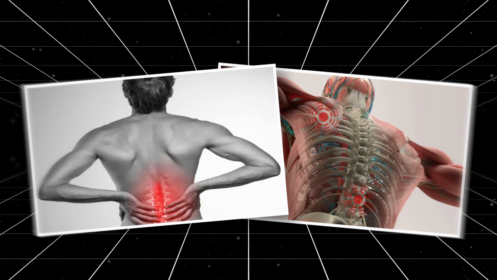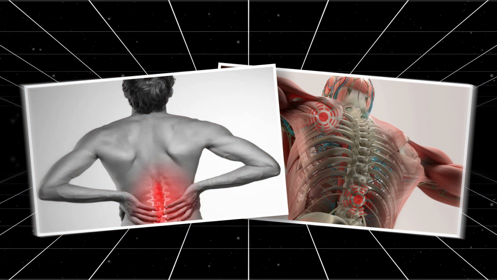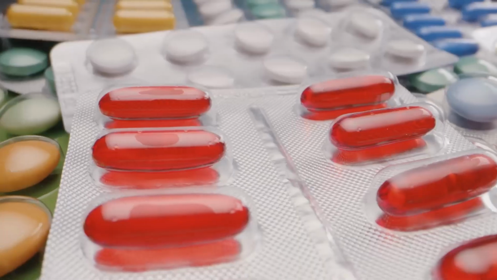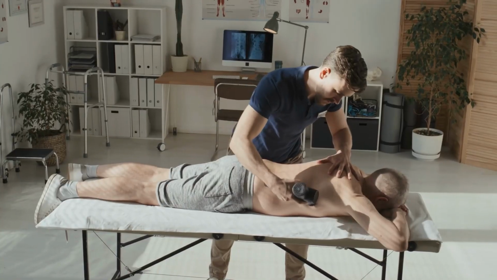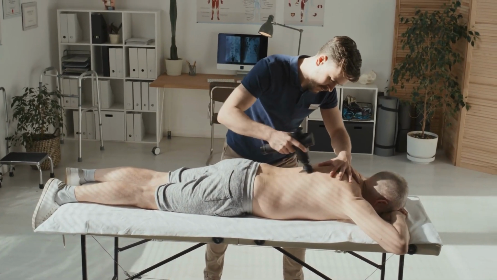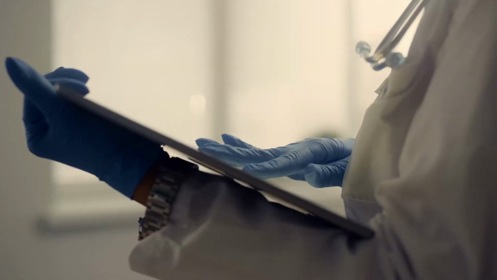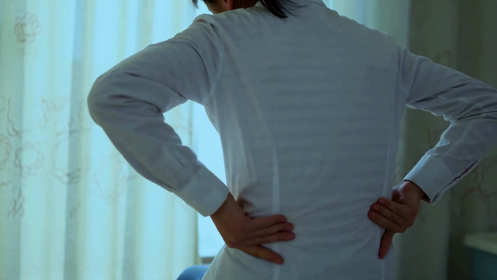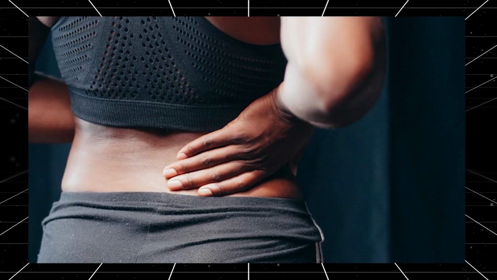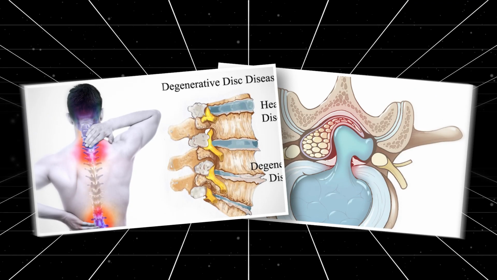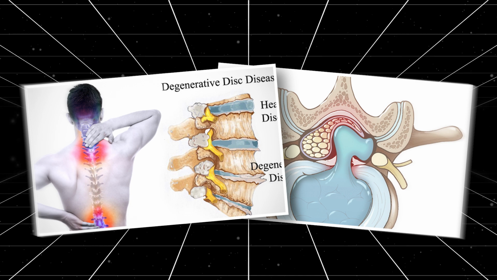Treatment. Treatment for acute musculoskeletal lower back pain is typically conservative and includes rest, physical therapy, over-the-counter pain medications, and non-invasive methods like massage and chiropractic adjustments. Most cases resolve within 6 weeks. If back pain lasts longer than 6 weeks without improvement, it's important to see your doctor. Pain that persists for more than 3 months is classified as chronic back pain, often caused by lumbar disc disease, which includes disc herniations and degenerative disc disease.